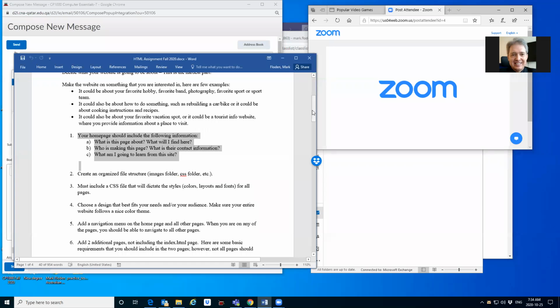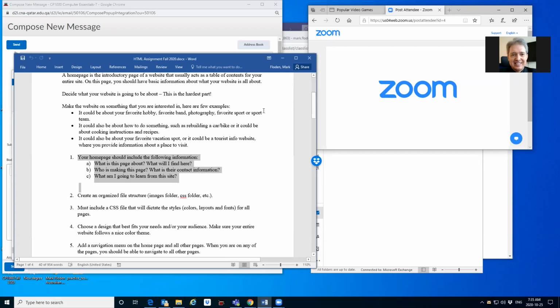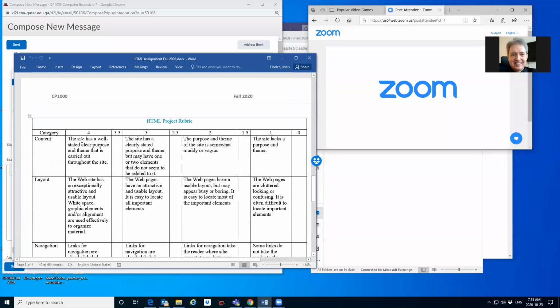So your assignment is you will finish this assignment by 1 week from today. You're going to make a website on whatever you like, and this is how you will be marked. You'll be marked according to these things.